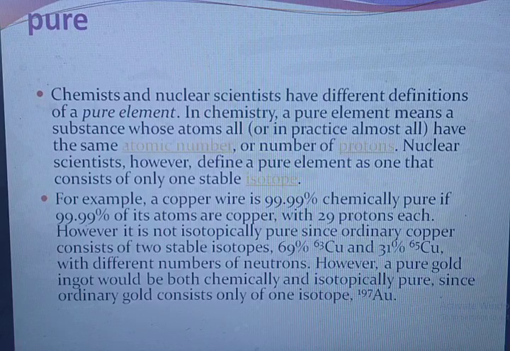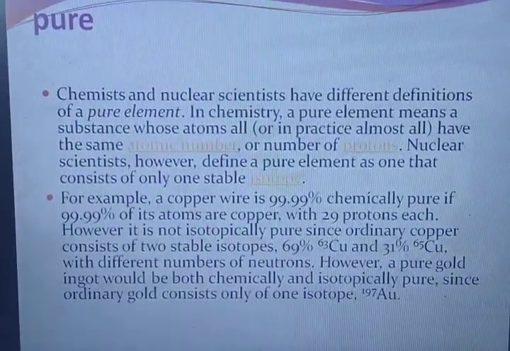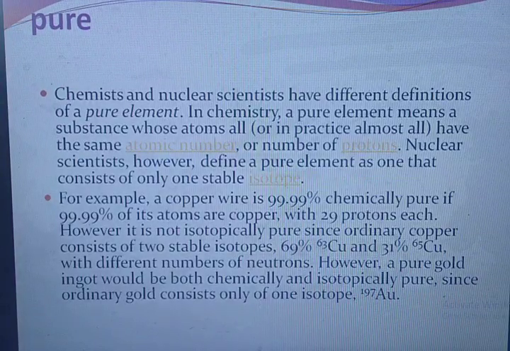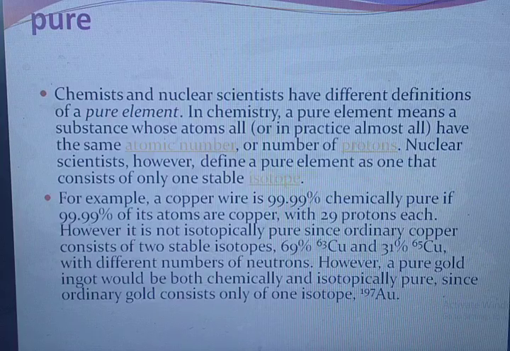Chemically pure and isotopically pure. Chemists and nuclear scientists have different definitions of a pure element. In chemistry, a pure element means a substance whose atoms all, or in practice almost all, have the same atomic number, or number of protons. Nuclear scientists, however, define a pure element as one that consists of only one stable isotope.